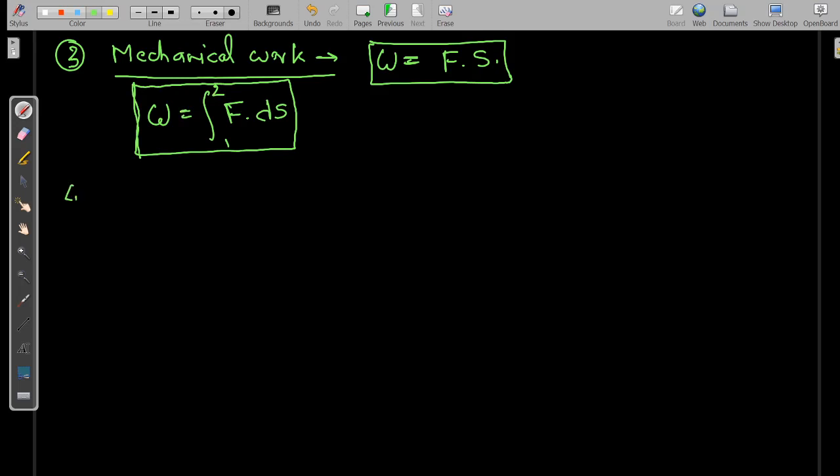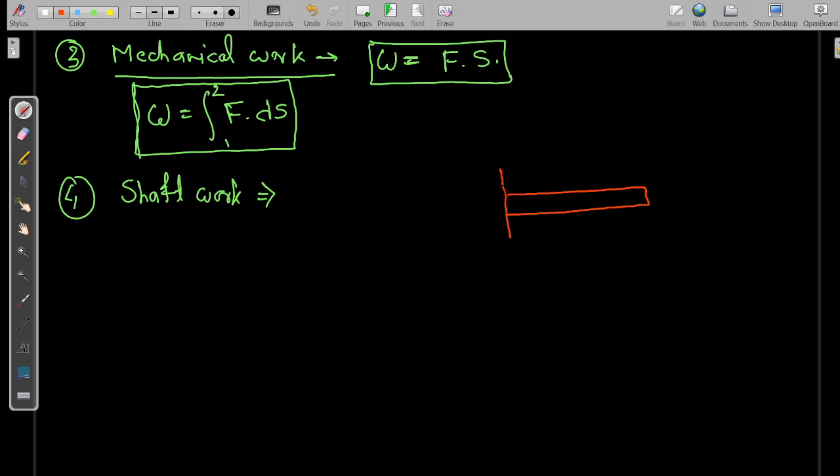The next is shaft work. Shaft work means, we all know, if we have a shaft and it is rotating, we are rotating the shaft with the help of a motor.